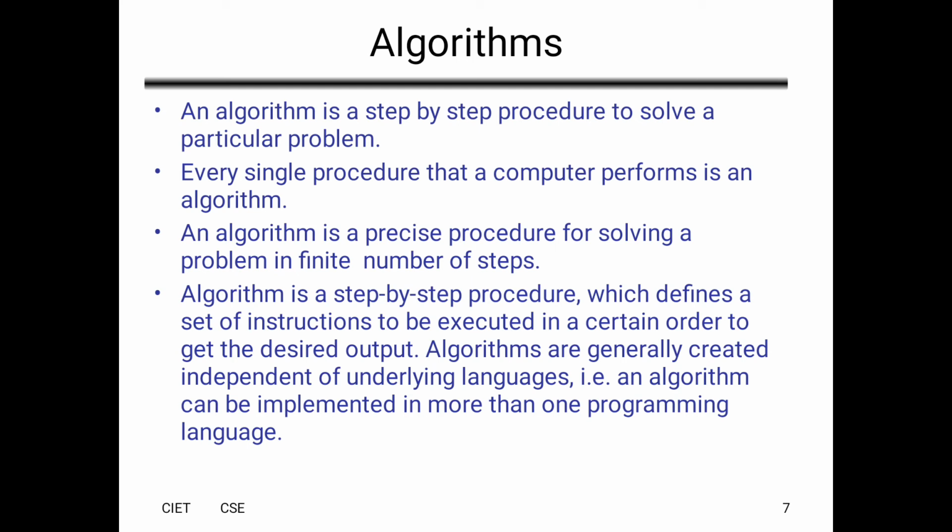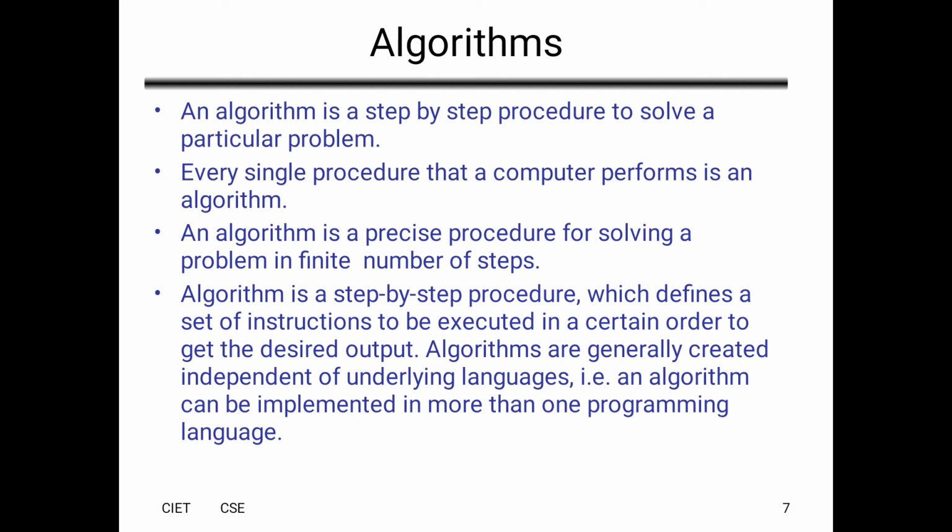So algorithms. What is an algorithm? An algorithm is nothing but a step-by-step procedure for solving a computational problem, or a step-by-step procedure to solve a particular task. Every single procedure that a computer performs is called an algorithm. It defines a set of instructions to be executed in a certain order, independent of underlying languages.